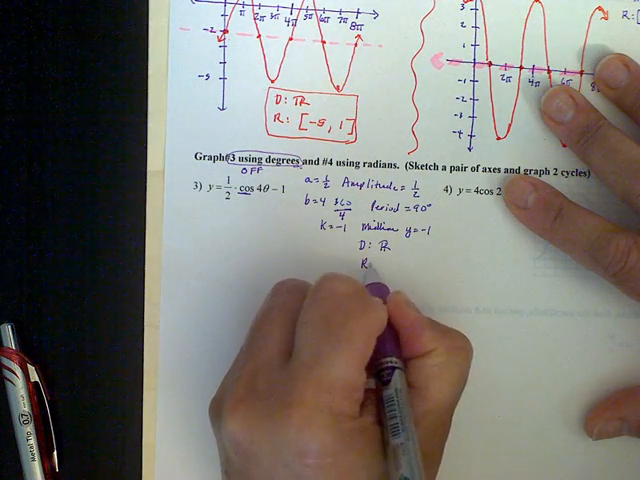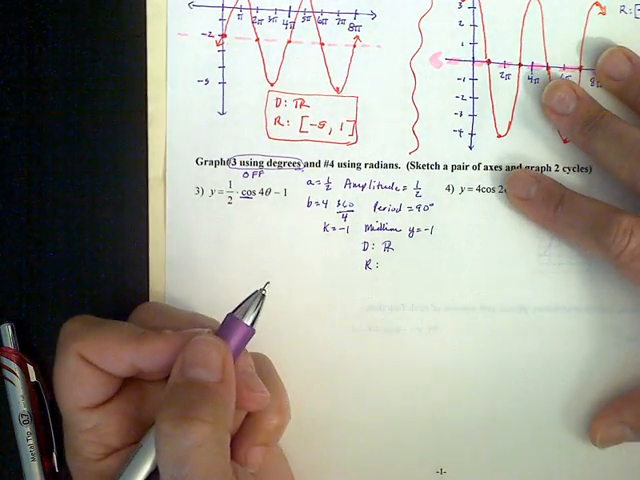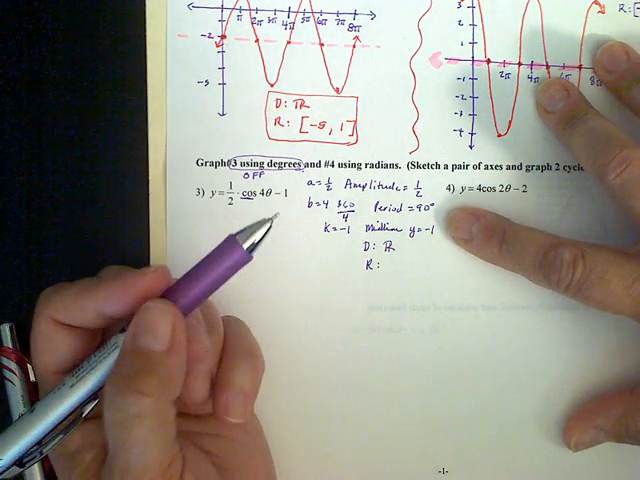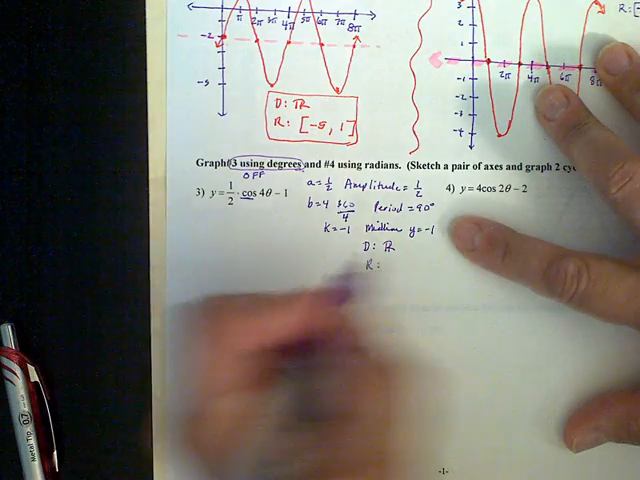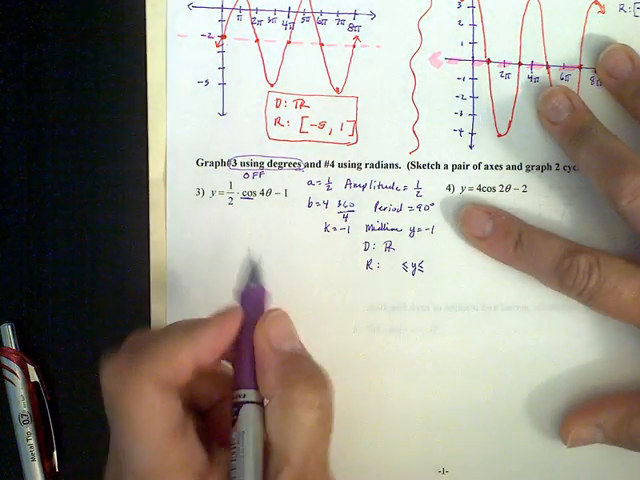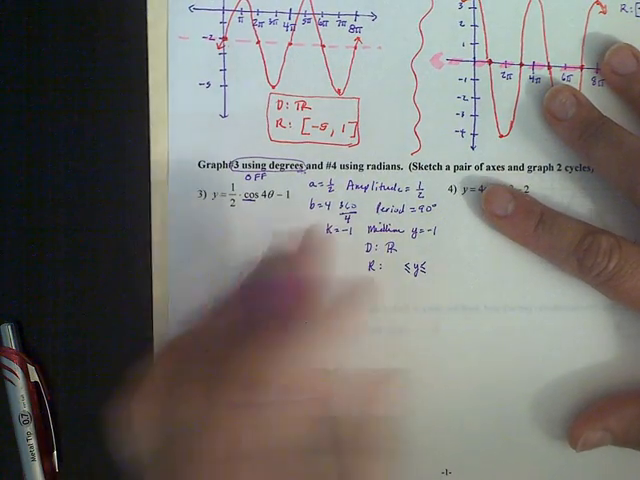And our range, if you want to figure it out now, you can. Know that your midline's at -1. You're going to go up 1/2 and you're going to go down 1/2. So y is going to be between two different values. If you see it, go ahead and write it. But if not, we'll write it later.